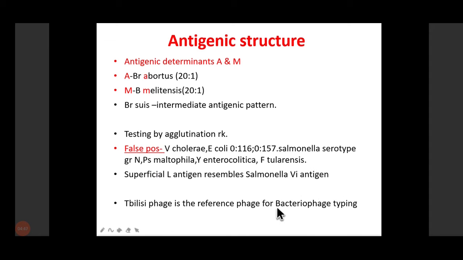Another thing is phage typing, where we can type these organisms with the help of a particular phage. So these are how we do the antigenic typing. One is phage typing, and we can also detect them by agglutination reaction, which is very commonly done.